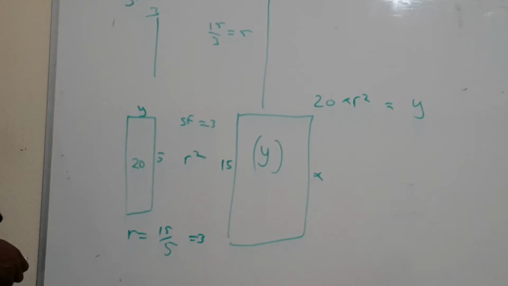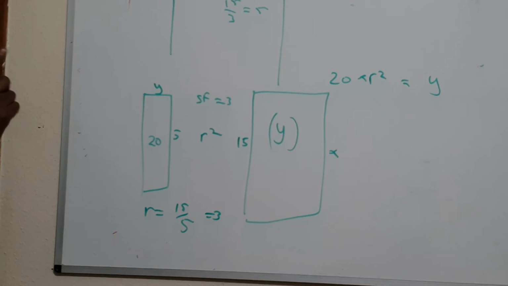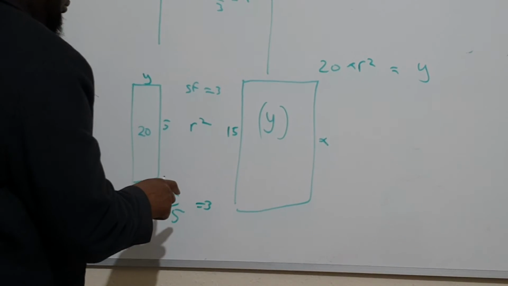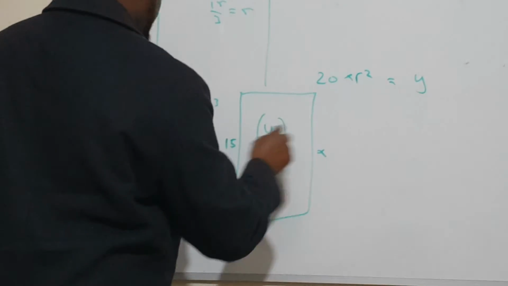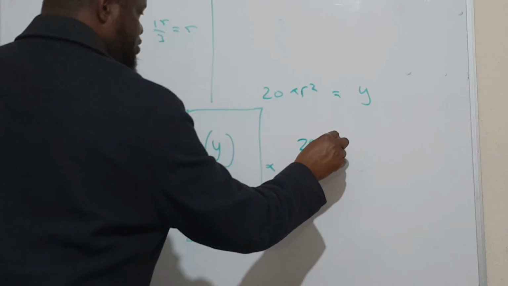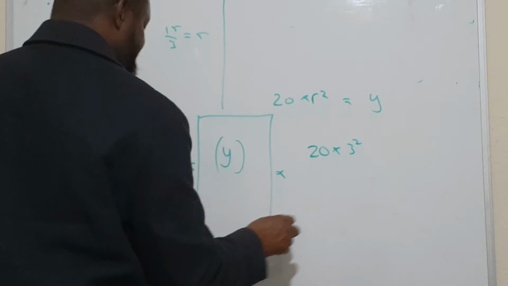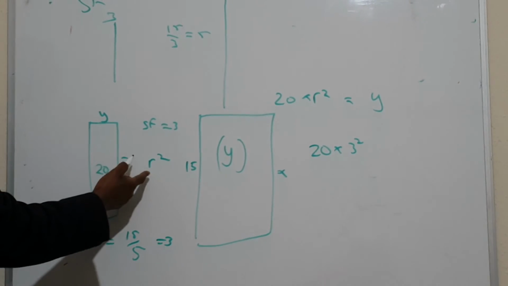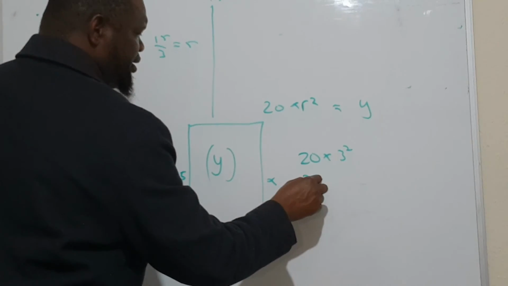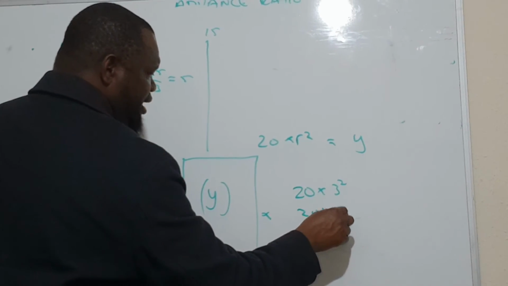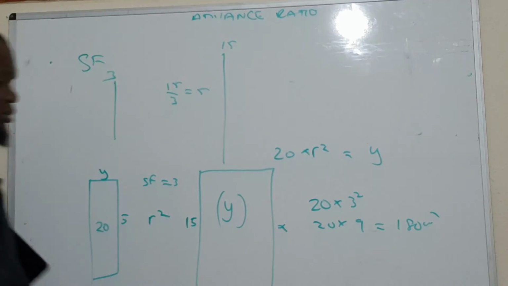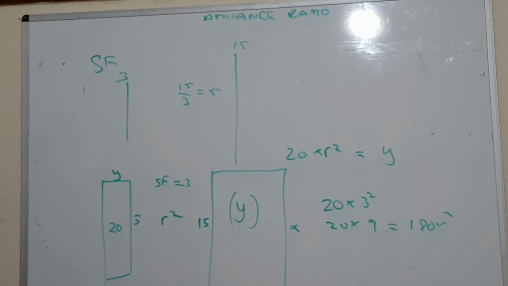Therefore, what is the area? Is it 1,800? 180. The area of this other one is going to be 20, the area known, times 3 squared, because the area is times the scale factor squared. So it's going to be 20 times 9, equal to 180 centimeters squared. You have to get it right.